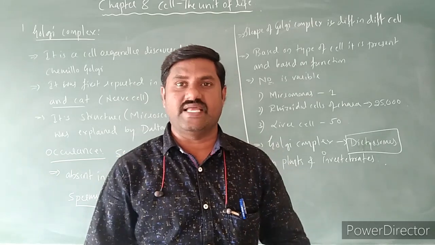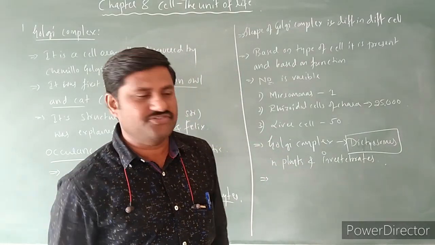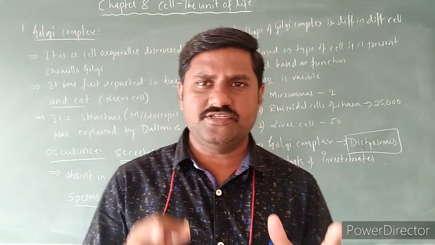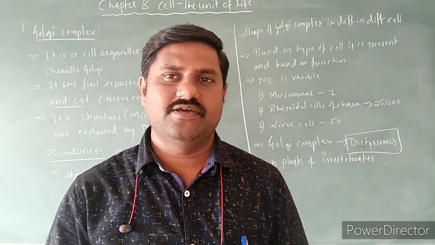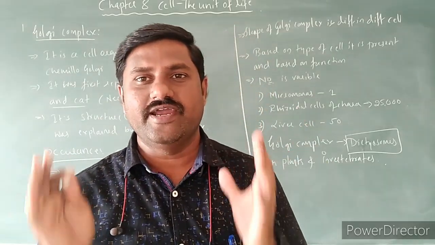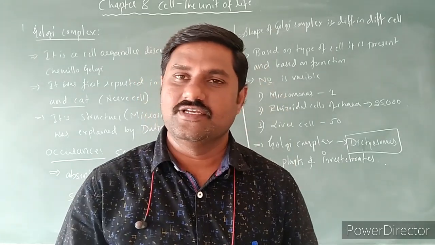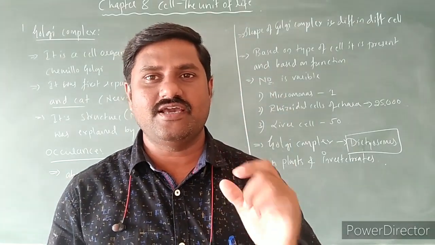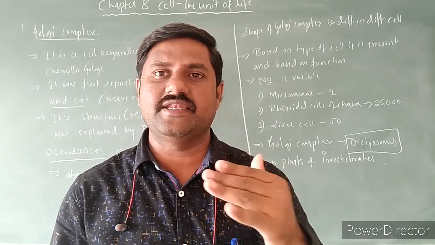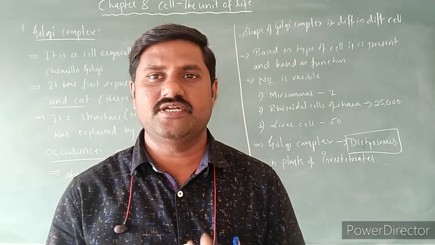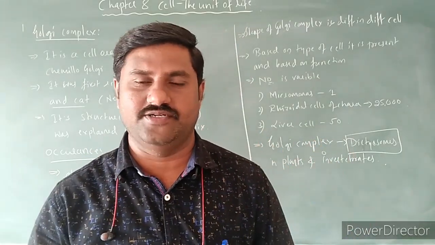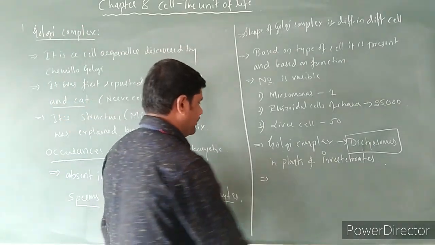Then what Golgi complex is? So how to define this structure? So let us study it. So the definition is not a particular one, but I can give one particular definition of what it is in one sentence. So it is nothing but a stack of a network of saccular structures, membranous saccular structures present very nearer to the nucleus in case of vertebrates. It is distributed in case of plants. So this is called as what? Golgi complex.